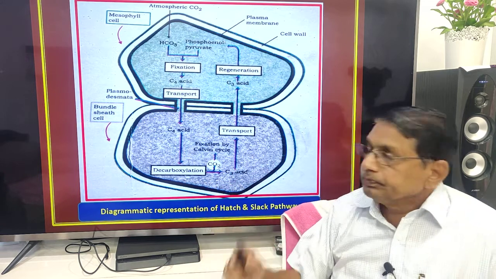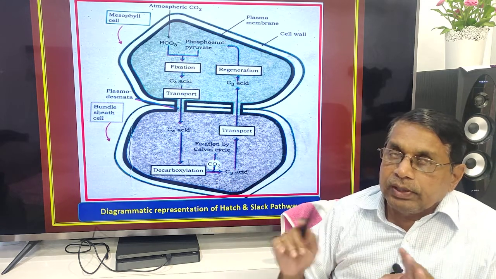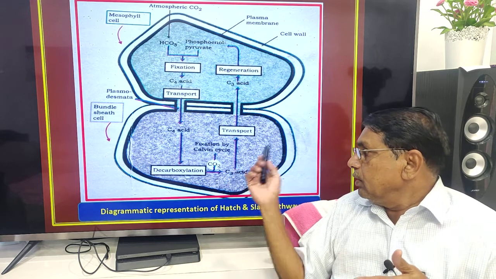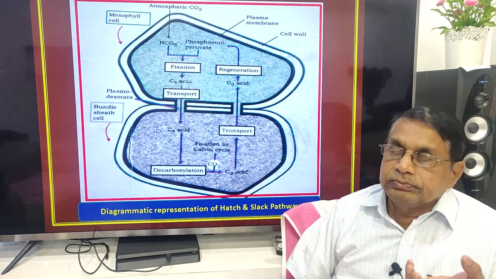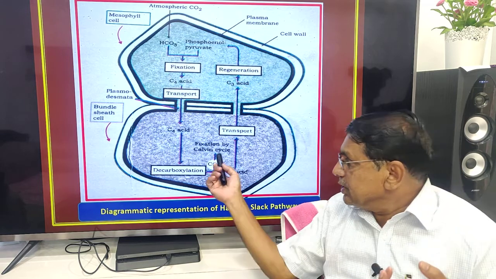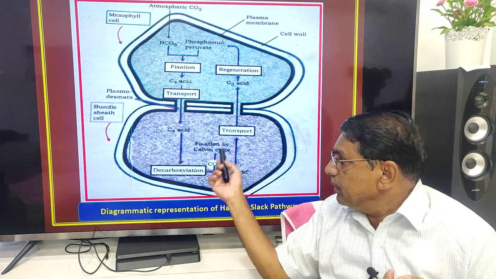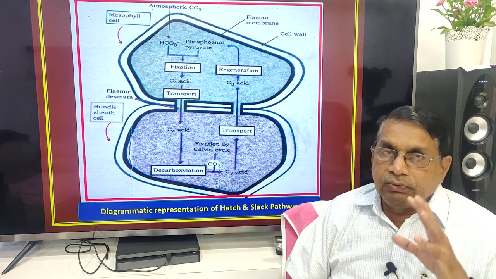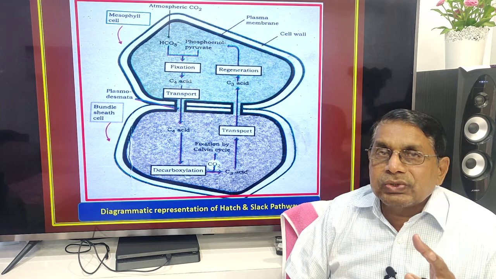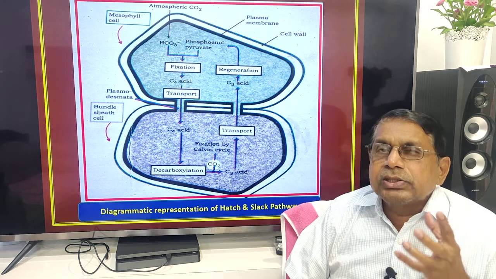The C4 acid splits into one carbon dioxide and one C3 acid that contains 3 carbons. So this carbon dioxide will be utilized for the fixation, for the synthesis of glucose, just like the C3 pathway.